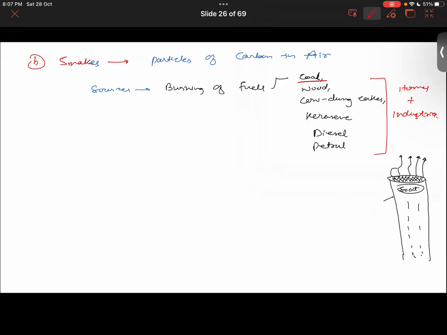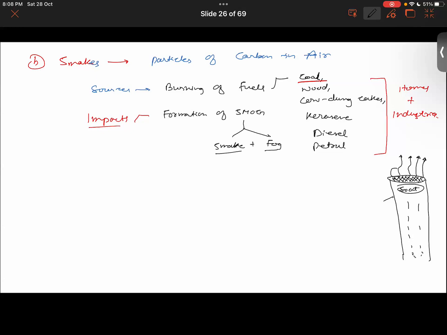So smoke, we have talked about it. Now talking about its impacts, what are the harms of it? It will impact the formation of smog. Formation of smog, very good. And smog is simply a mixture of smoke plus fog.